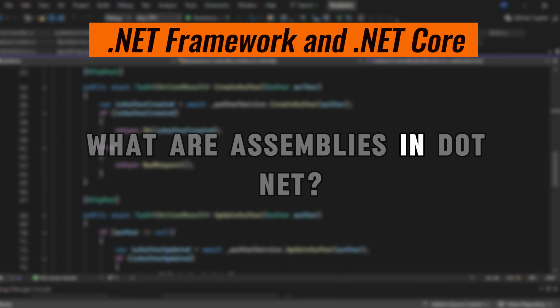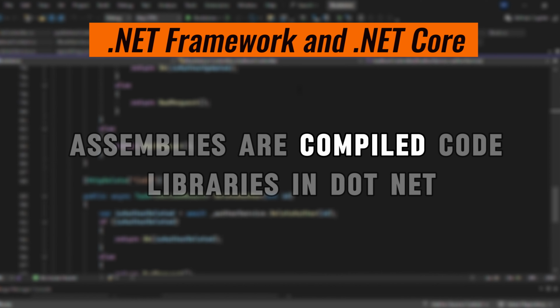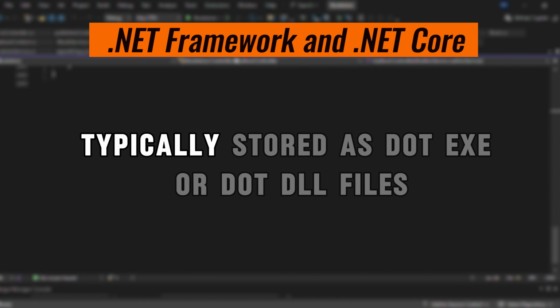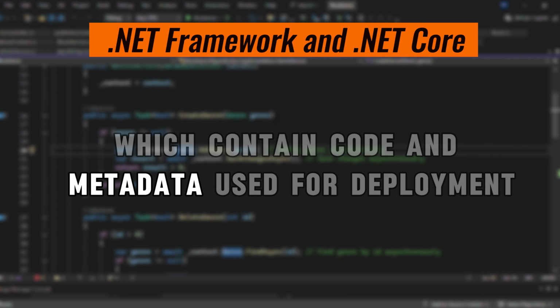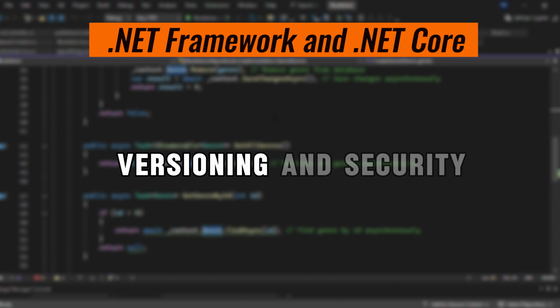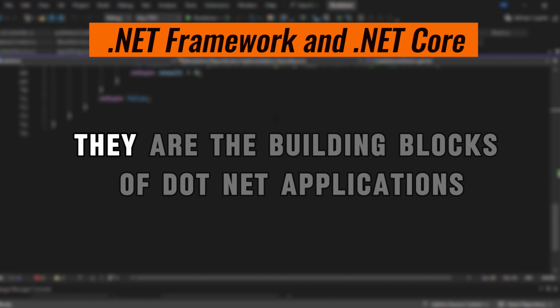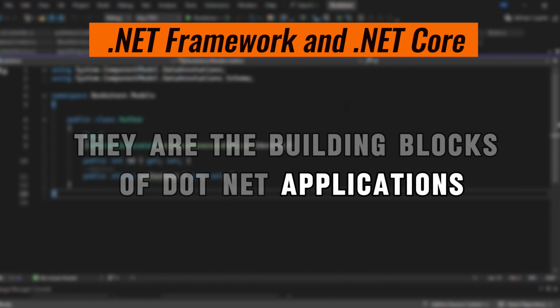What are assemblies in .NET? Assemblies are compiled code libraries in .NET, typically stored as .exe or .dll files, which contain code and metadata used for deployment, versioning, and security. They are the building blocks of .NET applications.